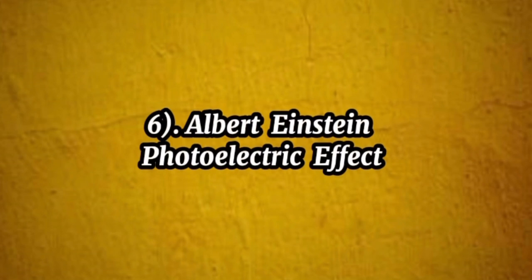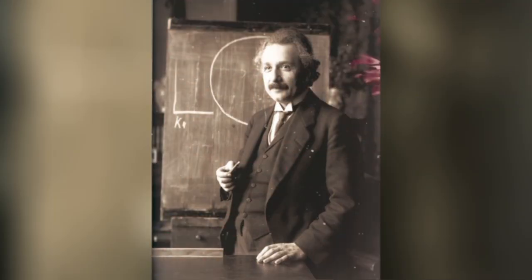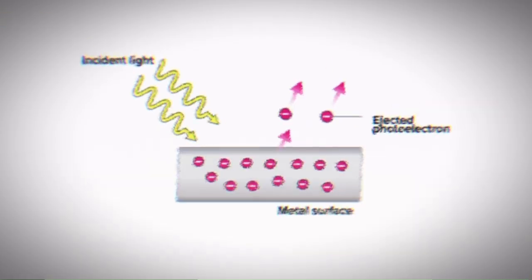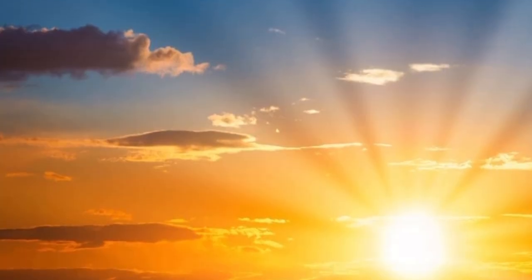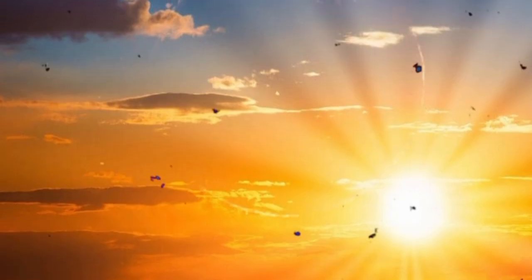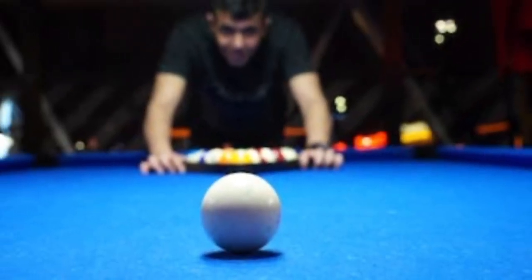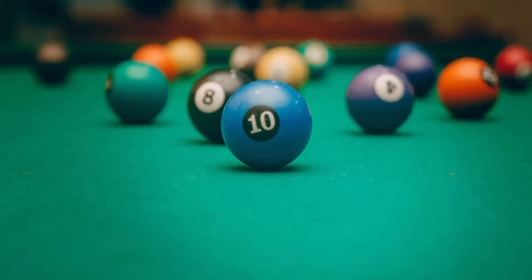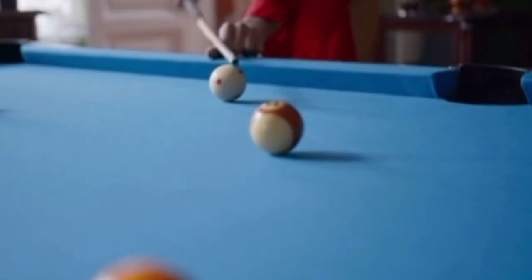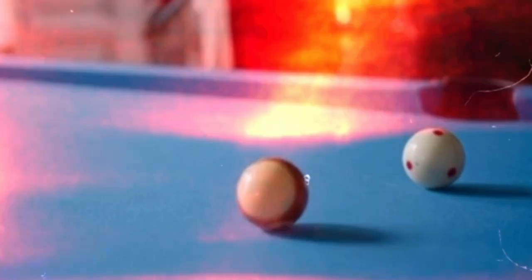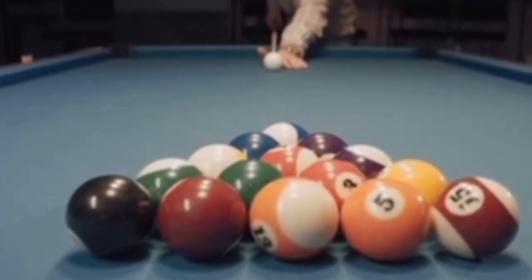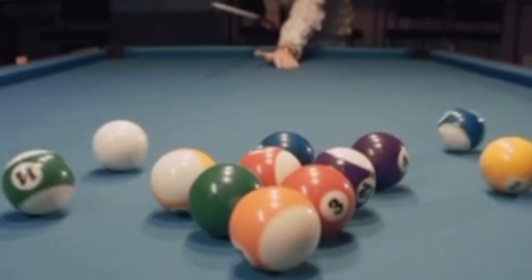6. Albert Einstein, photoelectric effect, 1905. Einstein explained the photoelectric effect, where light ejects electrons from a material. He proposed that light consists of particles, photons, and the energy of these photons is related to the light's frequency. Imagine a pool table where the cue ball, photon, hits the other balls, electrons. If the cue ball is hit slowly, low-frequency light, it won't displace the other balls. But if hit fast enough, high-frequency light, it can knock them out of their place.